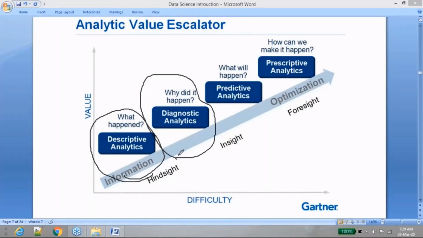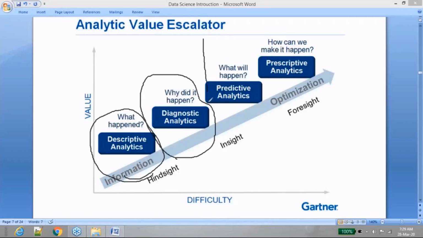But if you ask anybody a simple question: you said 1.2 million is the sales the day before yesterday, what is the sales for today? How much sales can we get today? What sales am I going to get tomorrow, or next month, or next quarter, or for the next half year? If you ask anyone, none of the people will have access to the future data. Nobody will have access to the future data.